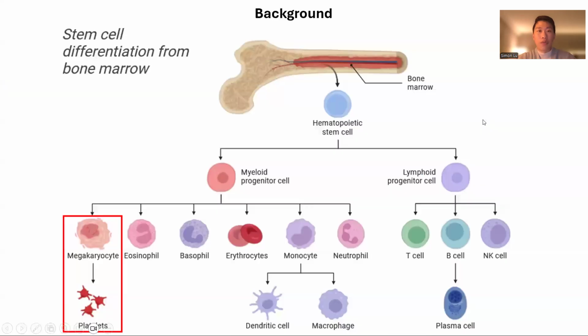So, starting off with some background information, the focus of this project is megakaryocytes, which are platelet progenitor cells that play a central role in hemostasis and thrombosis. These megakaryocytes are differentiated from the hematopoietic stem cells that exist within the red bone marrow.